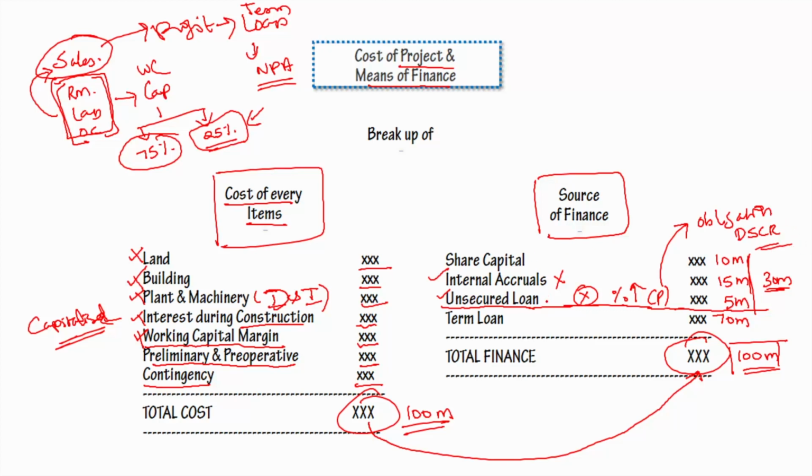Or if this unsecured loan can be treated as quasi equity, then it is fine. So how this project is going to be funded, what is the source of finance, what is the split up, that should be given, and by looking at this, the sanctioning authority will be able to frame the soundness of capital structure in addition to what is discussed in the techno-economic viability report.